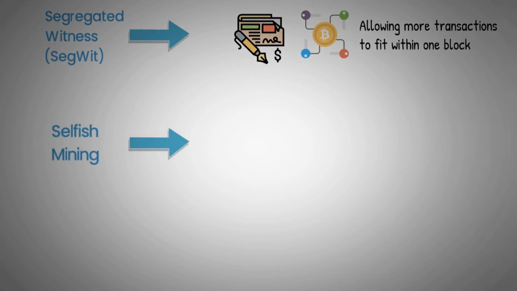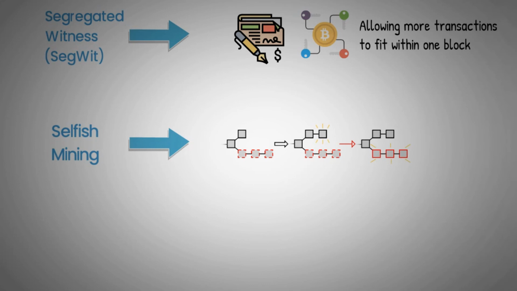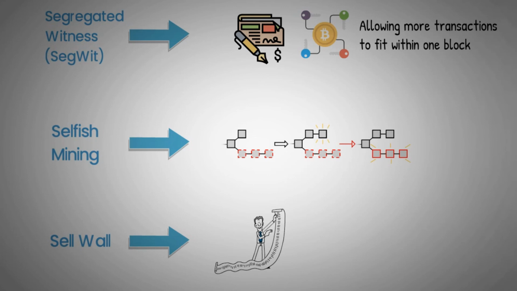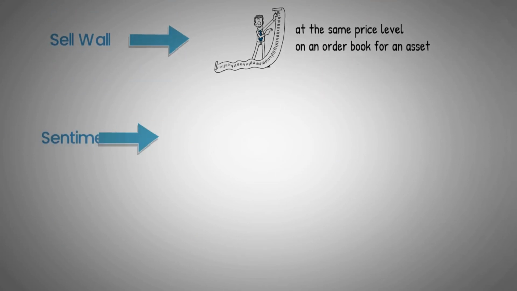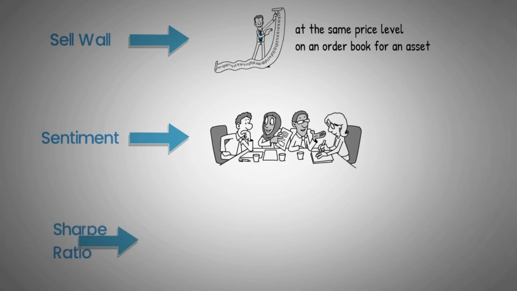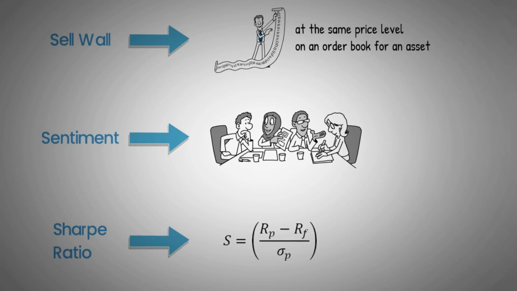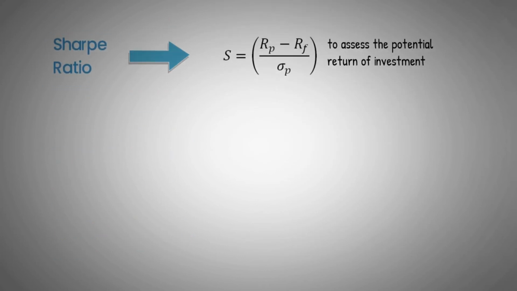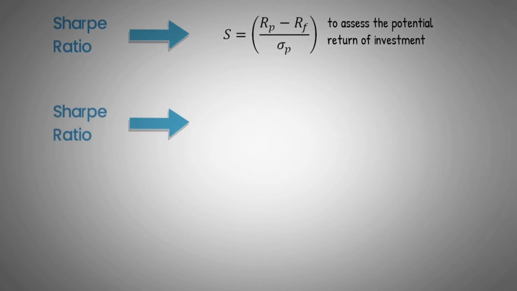Selfish mining: the strategic withholding and releasing of blocks by a miner in order to gain a competitive advantage over the network. Sell wall: a very large limit sell order or an accumulation of sell orders at the same price level on an order book for an asset. Sentiment: the overall attitude of a community in regards to a cryptocurrency, or of investors towards a certain financial market. Sharpe ratio: a ratio created in 1966 that investors and economists use to assess the potential return of investment, or ROI. Smart contracts: automated contracts that trigger certain actions when predetermined conditions are met.